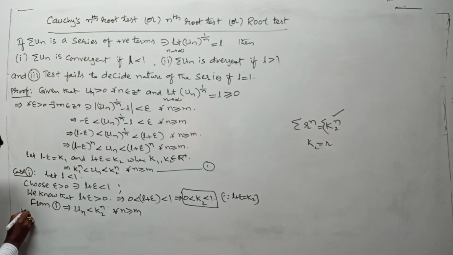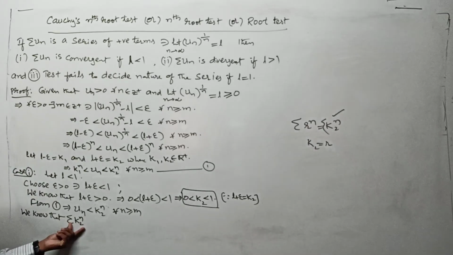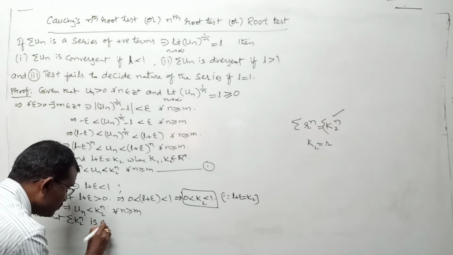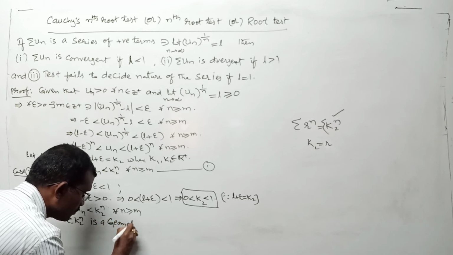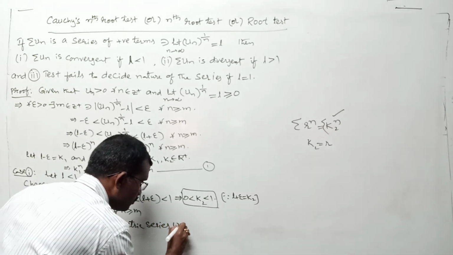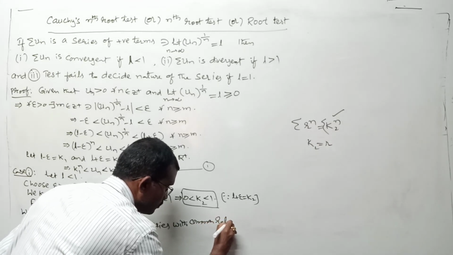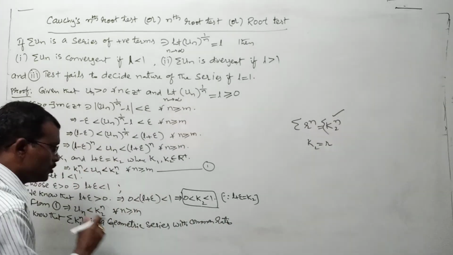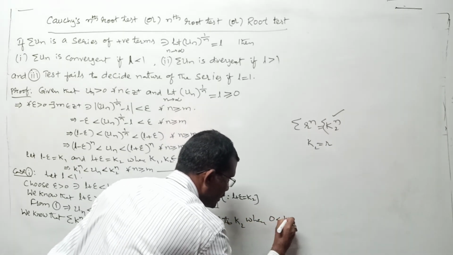We know that sigma k2 power n is a geometric series with common ratio k2, where 0 less than k2 less than 1.